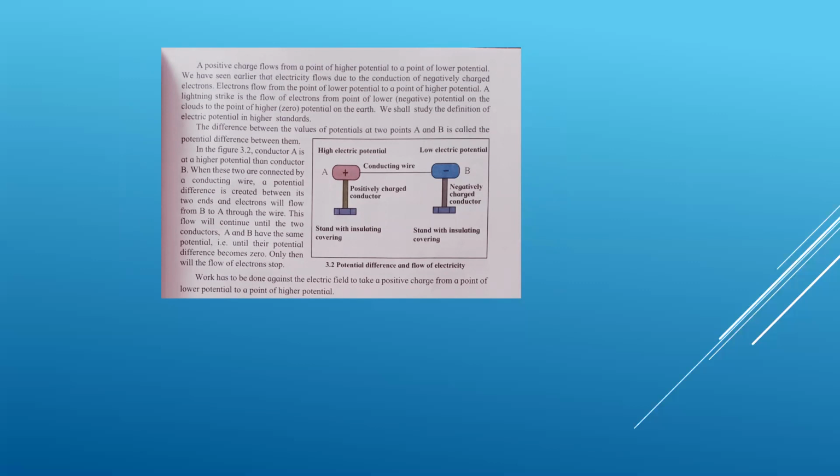Like in your house, you have a water tank. When you open the tap, what will happen? The water comes out. Why does this happen, children? Because the water tank is kept at a certain height. So here there is a water level. Water always flows from higher level to the lower level. So this level is called a potential.